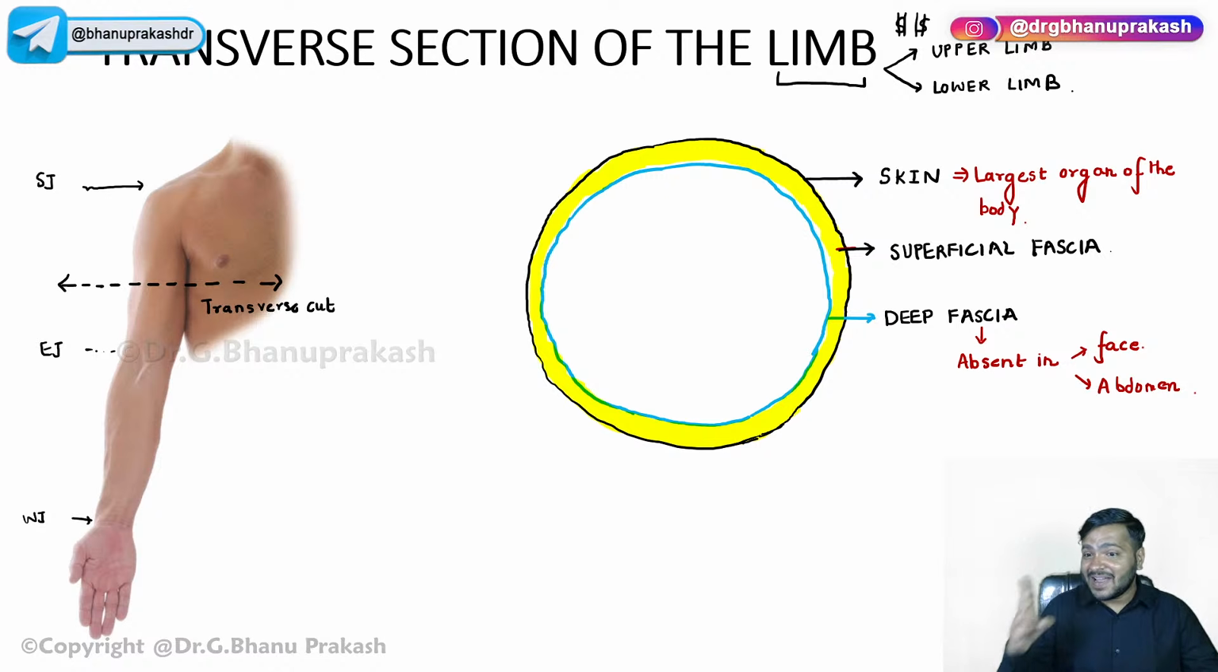In that case, you guys have to remember that the face is a place where the deep fascia is absolutely absent, except for some reasons I will tell you when I discuss the anatomy of the face, right? And in the abdomen also. Now, why is the deep fascia absent in the abdomen, guys? Can anyone tell me why?